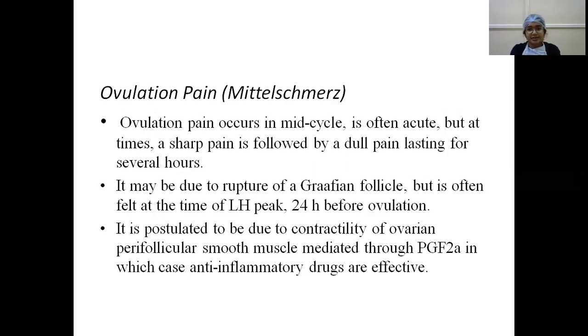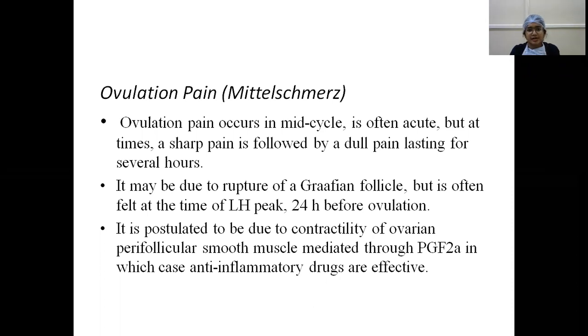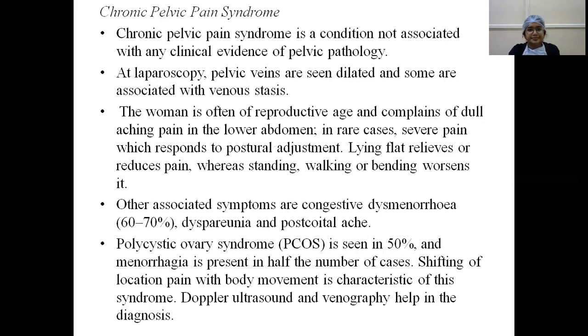So, ovulation pain or Mittelschmerz. Ovulation pain occurs in the mid-cycle and is often acute, but at times it is a sharp pain followed by dull pain lasting for several hours. It may be due to rupture of the Graafian follicle, but is often felt at the time of the LH peak, 24 hours before ovulation. It is postulated to be due to contractility of the ovarian perifollicular smooth muscle mediated through prostaglandin F2 alpha, in which case anti-inflammatory drugs, NSAIDs, are effective.